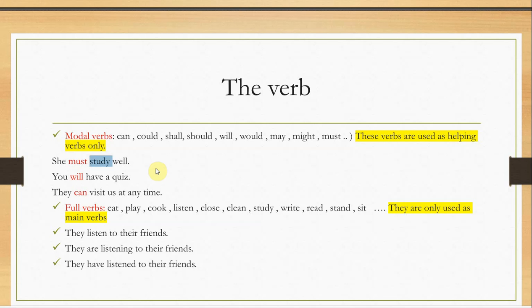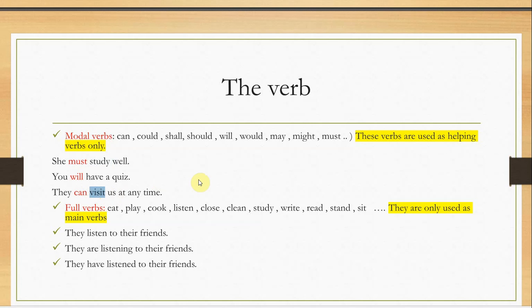They can visit us at any time. Just like in that sentence, remove the word visit: "They can us at any time." Is it complete? Is it meaningful? No. So remember also, whenever you have one of these modals, they are always followed by verbs. Just start with them. Okay.